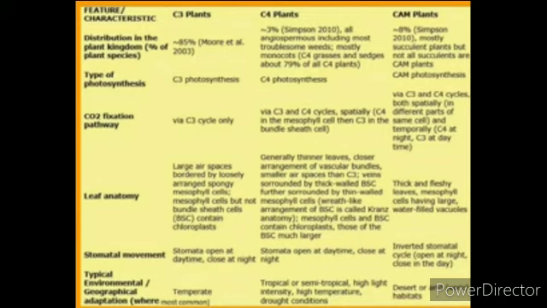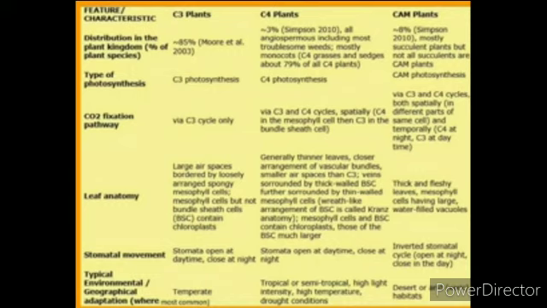Now we will see the CAM plants. They are present in small numbers, mostly succulent plants. CAM plants are also called crassulacean acid metabolism photosynthesis. C3 and C4 cycles occur separately, in different parts of the plant. Temporally, C4 at night and C3 in the daytime.